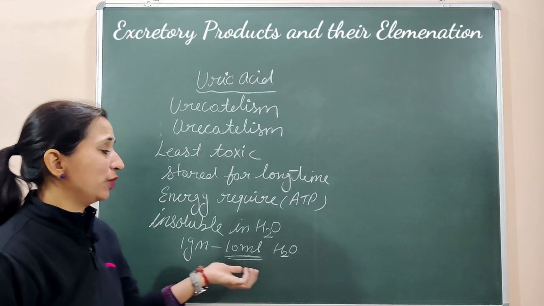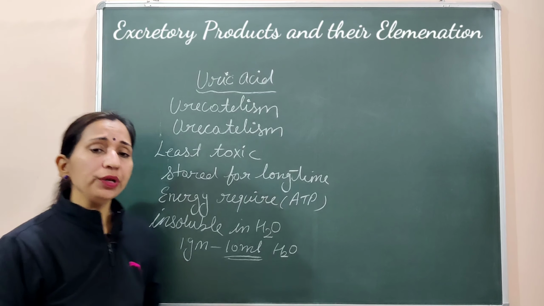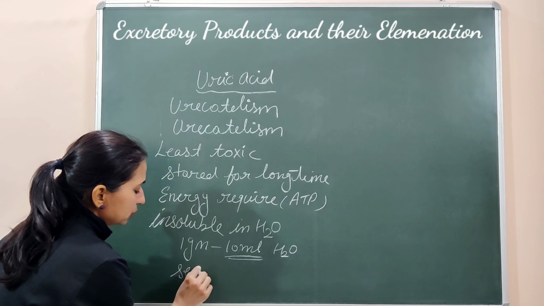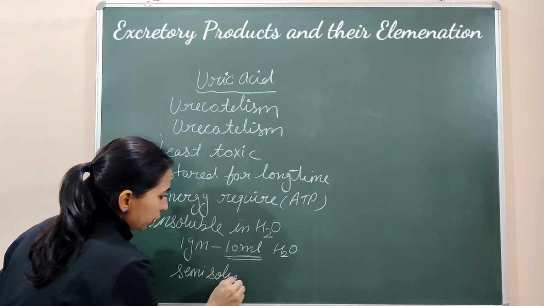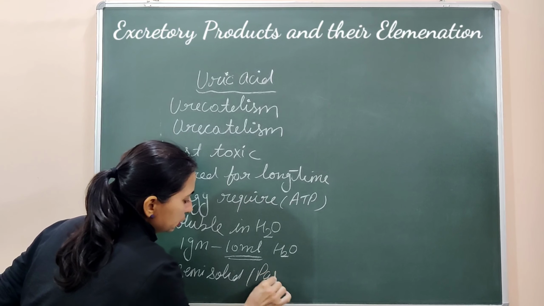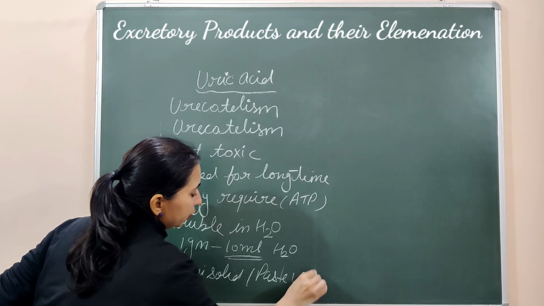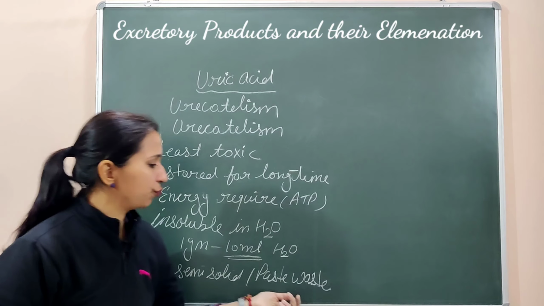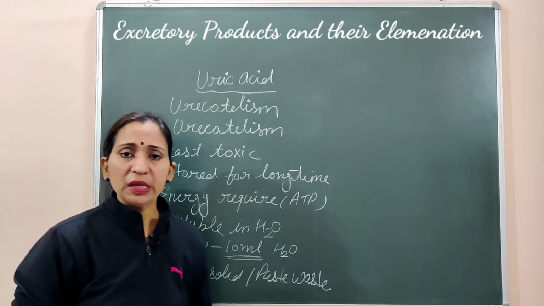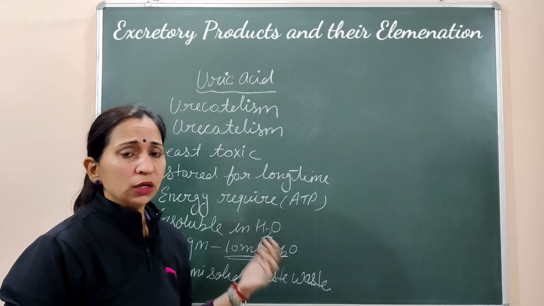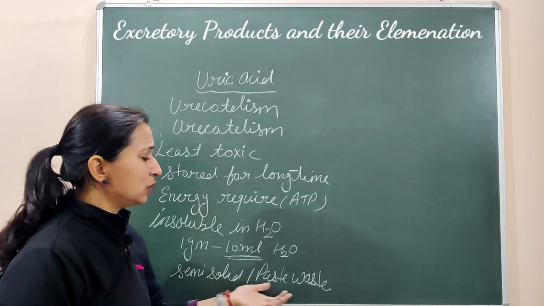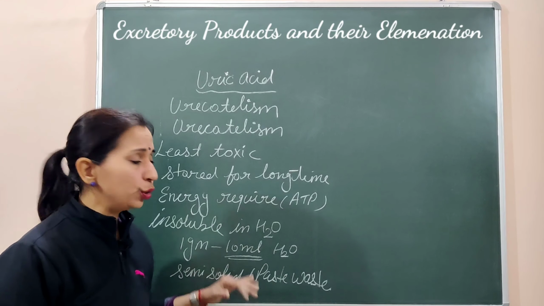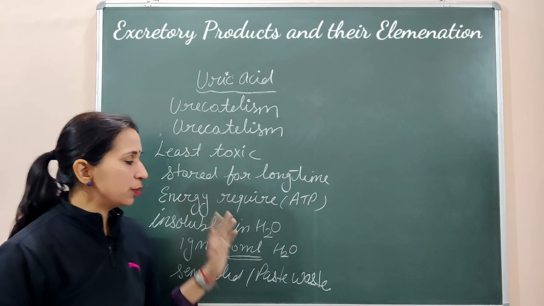In this way, we can say that when water is very little, the uric acid which is released out through the body is present in the form of semi-solid or paste. It is released out of the body in the form of paste. So as you have seen, bird droppings, the excreta of birds, are in the paste or semi-solid form because it's uric acid. So this is about uric acid.